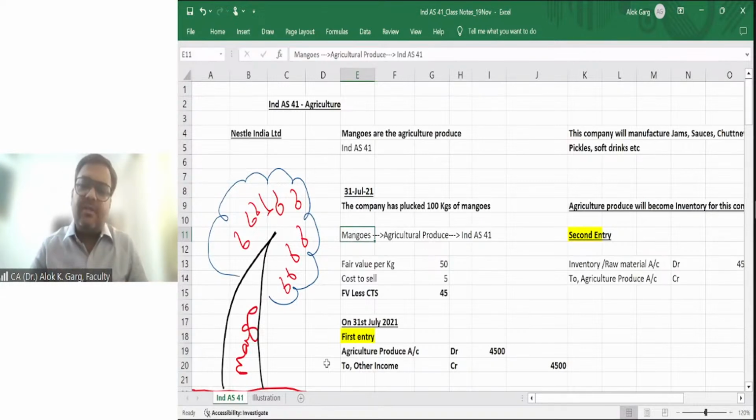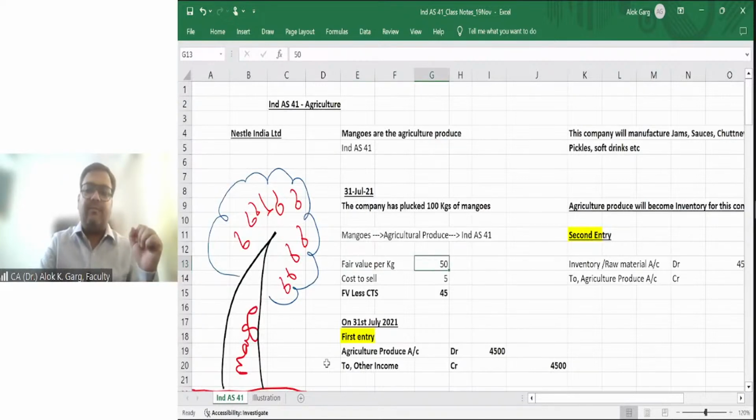So friends, just to give you a view, Ind AS 41 says that the biological asset and agriculture produce has to be accounted on the basis of fair value less cost to sell. For example, the fair value of these mangoes is 50 rupees per kg in the market.